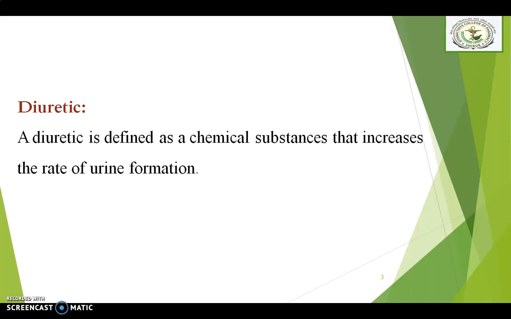A diuretic is defined as a chemical substance that increases the rate of urine formation. Mostly, diuretics inhibit sodium reabsorption, due to which there is an increase in the flow of urine. That is, it produces diuresis.